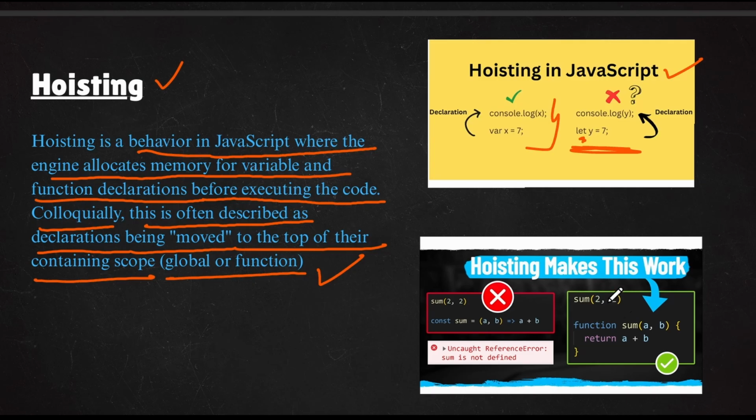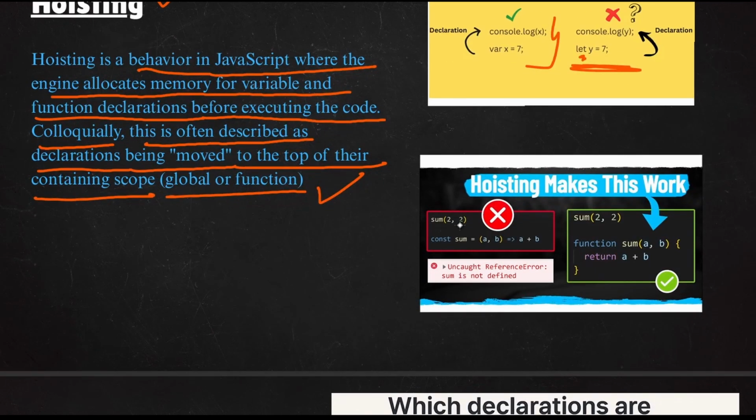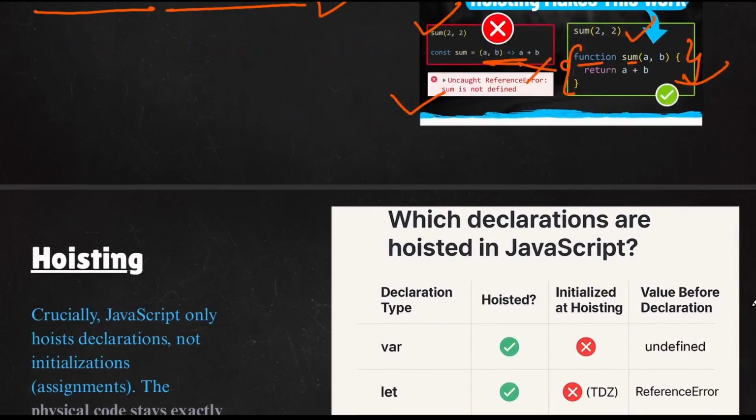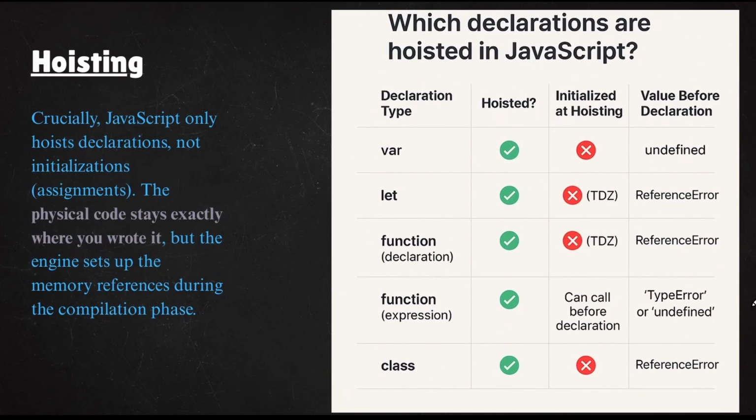Okay, and if you see clearly over here also, with the help of functions, first you are calling the functions, but this gives "Uncaught ReferenceError: sum is not defined." I have shown you this error also. But if you use, this is the arrow function, you should not use. This is the function declaration. You need to use the function name. So only for this it is going to work. Okay. And I have clearly explained with what value it is going to work.